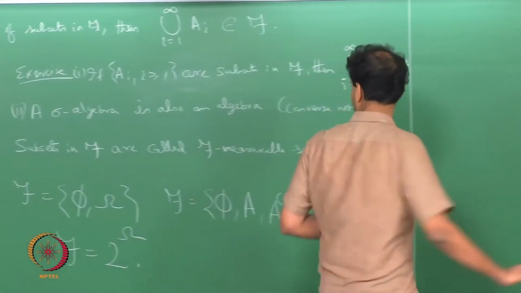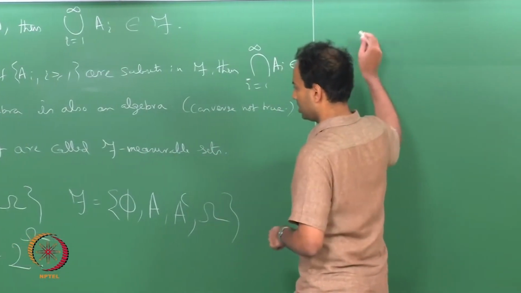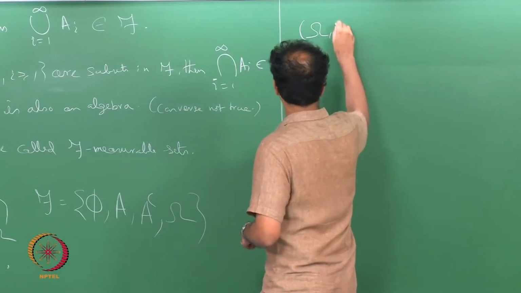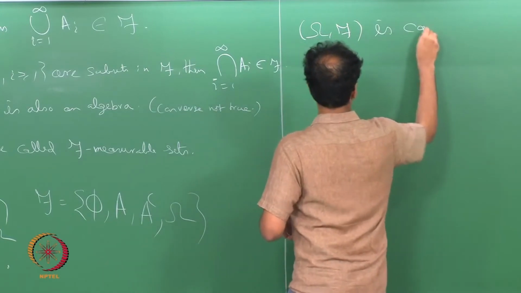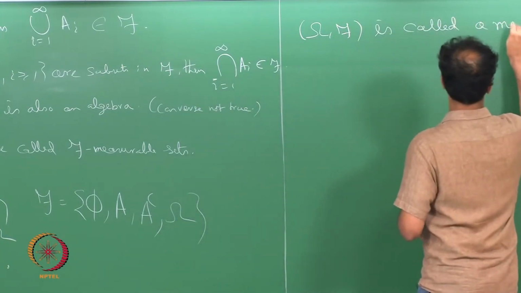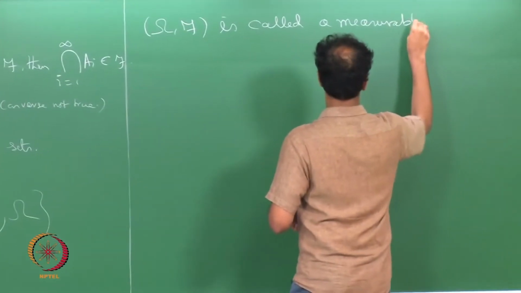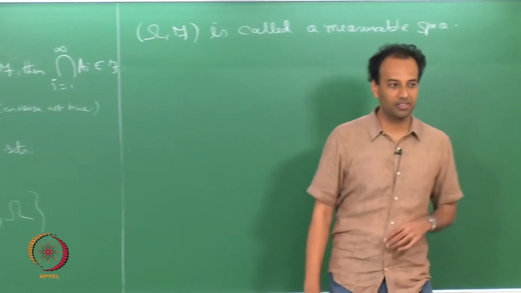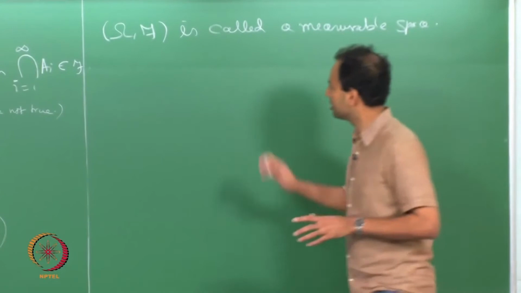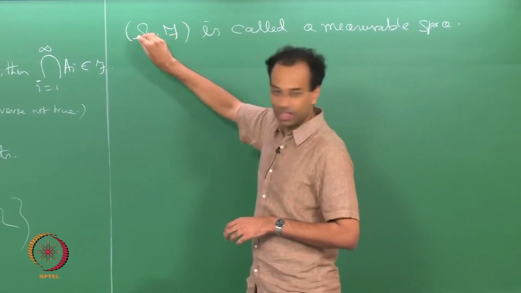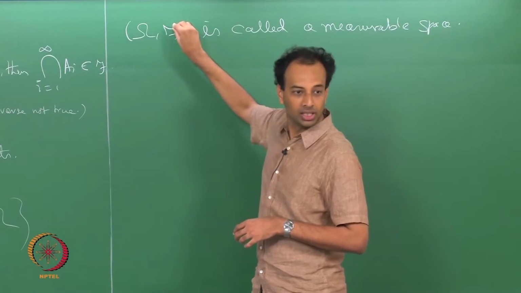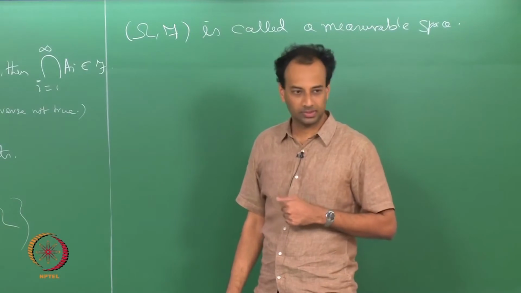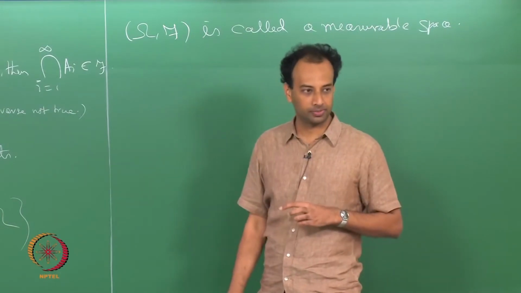So, now another definition. Omega, F is called a measurable space. Again, another terminology. At the beginning we will introduce a bunch of terminologies. So, what is a measurable space? It is some set omega endowed with a sigma algebra of subsets. The pair omega comma F is called a measurable space.